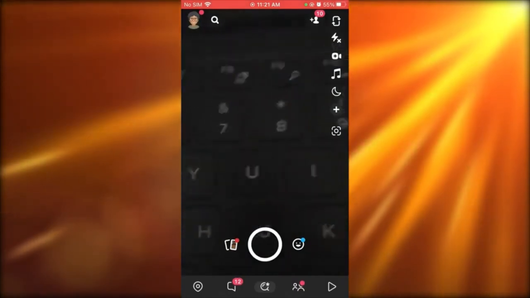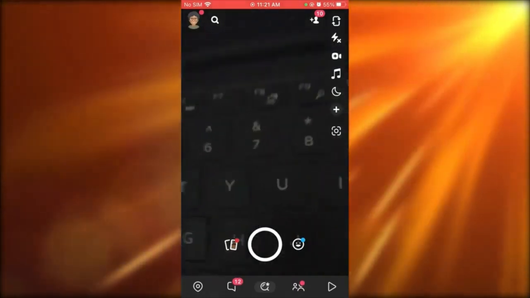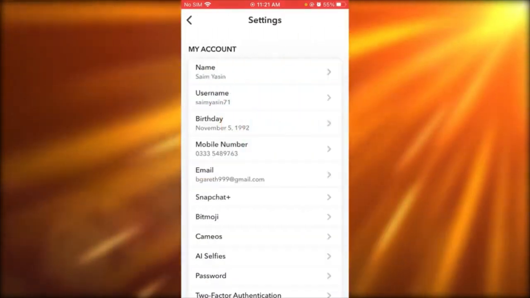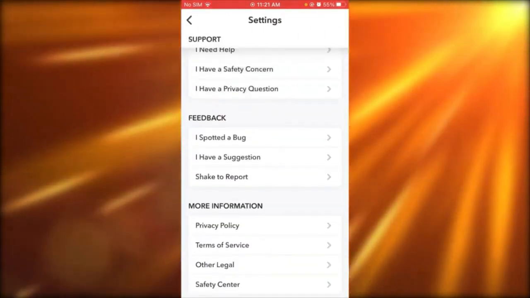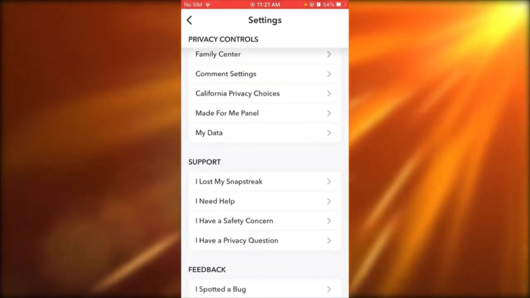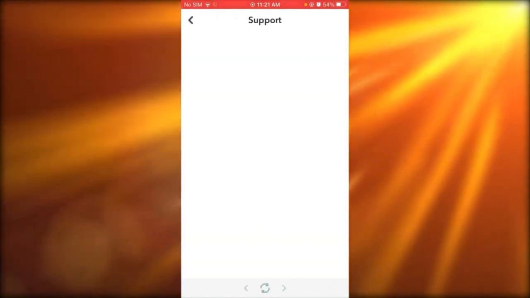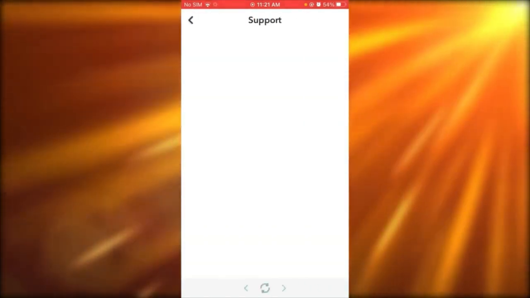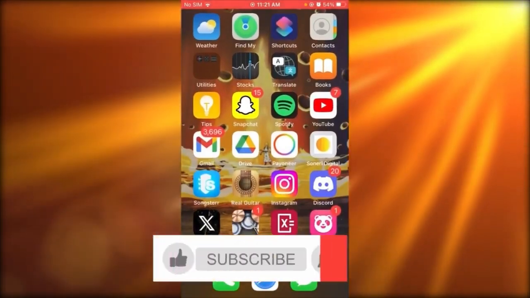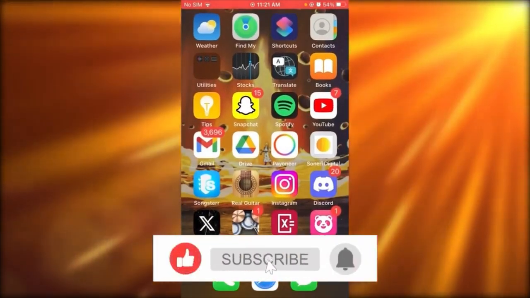And once you start getting views, you can actually monetize yourself through the settings. So you're going to come here, go through settings, and scroll down to where it says "I need help." Or you can even report a problem, but I'm going to go with "I need help." Once you do that, it brings you to support. Once it comes to support, you're going to contact the people at Snapchat support to monetize your Spotlight if you have enough views and enough followers, and that should do it for you.